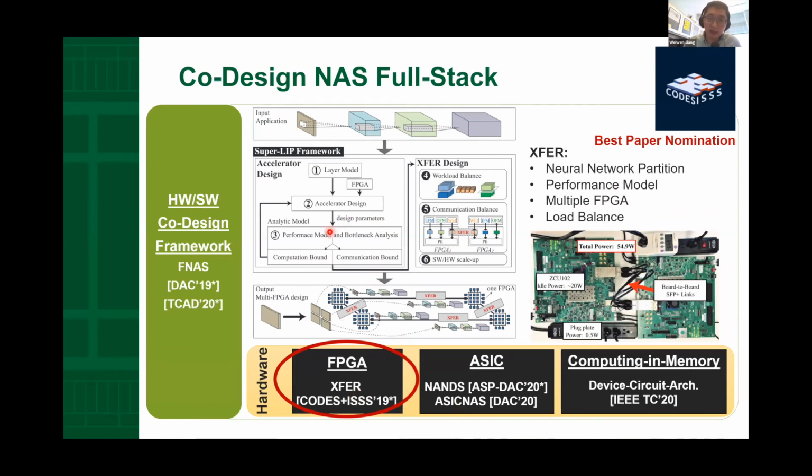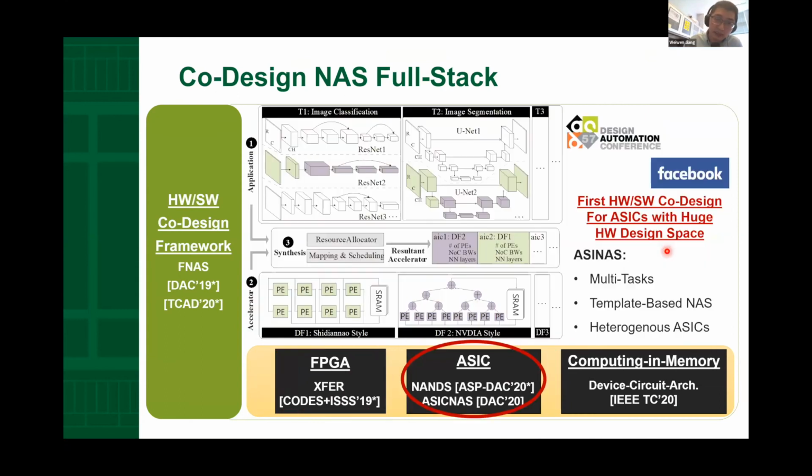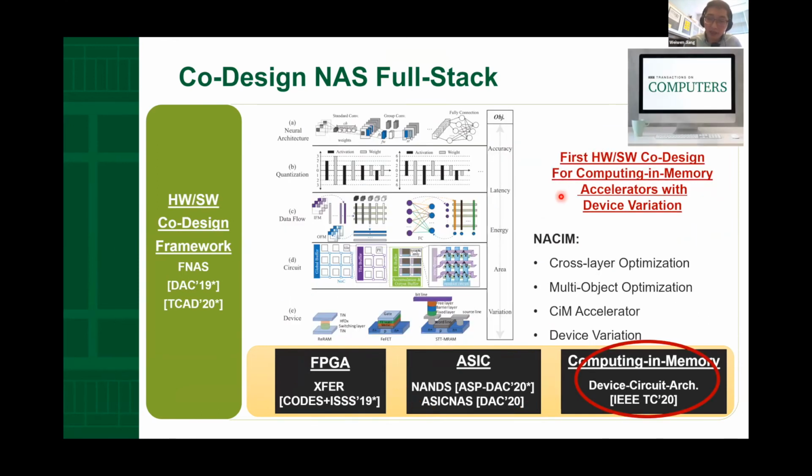We deployed the neural network on multiple FPGAs, as shown in this slide. In the next work, we conducted the very first hardware software co-design work for the ASICs that has a very huge hardware design space. And this work was published in DAC in 2020. And after that, we also explored the co-design for the computing in memory architecture.